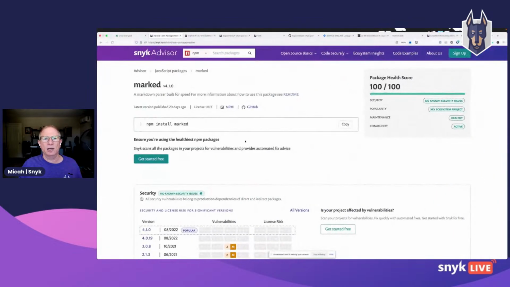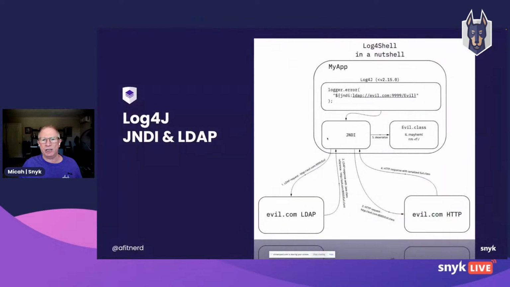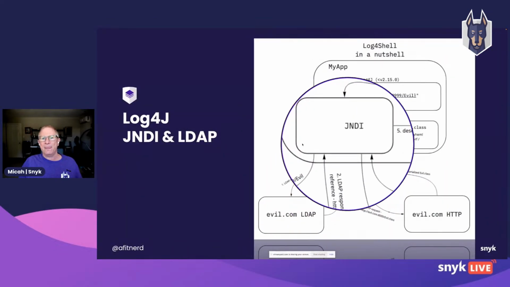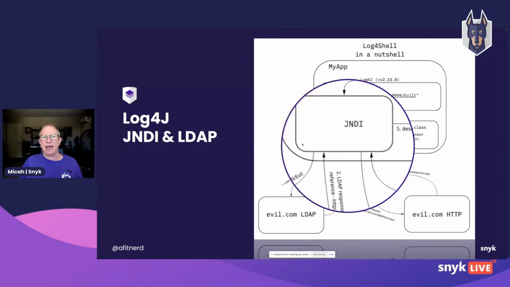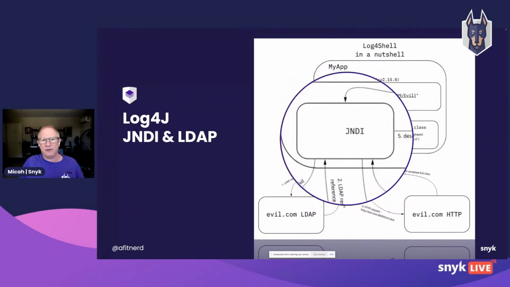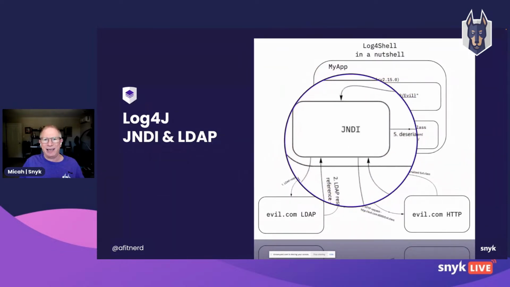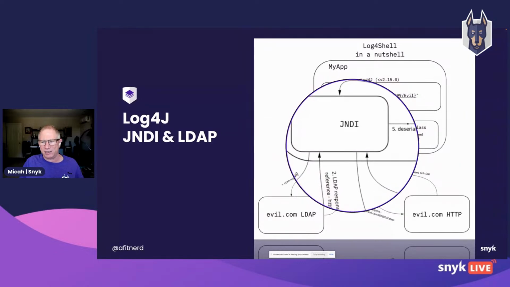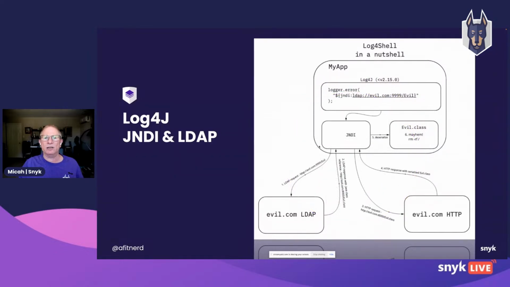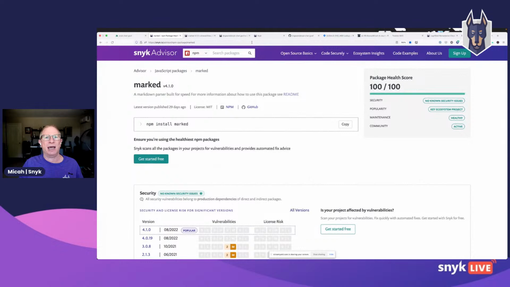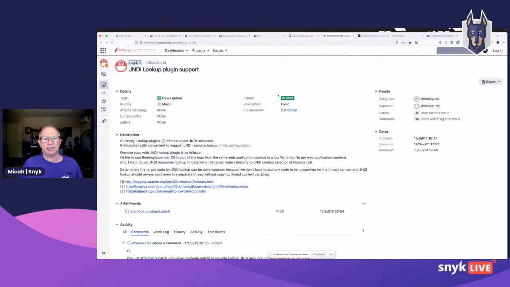So this whole issue exists because of JNDI being in the Log4j stack. And the big punchline here is that the final fix was to yank JNDI out of the Log4j stack. It's important to understand that how JNDI got into the Log4j stack in the first place was through a normal open source interaction.